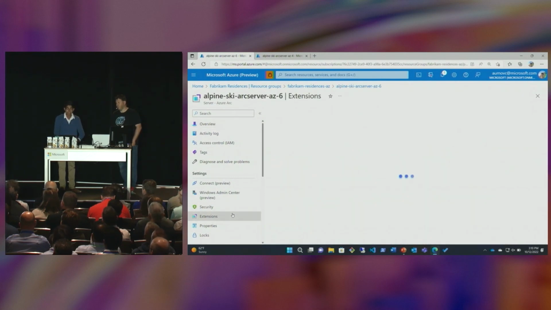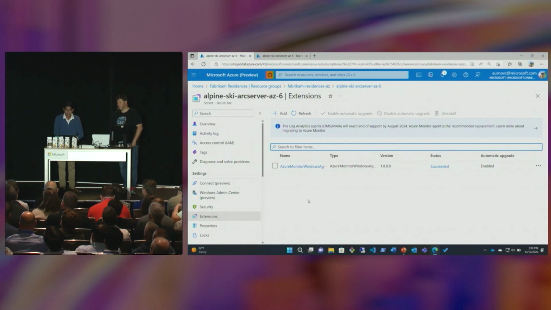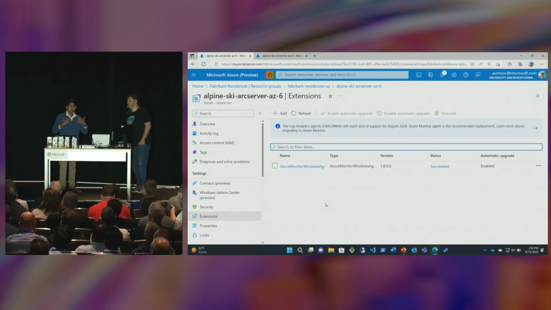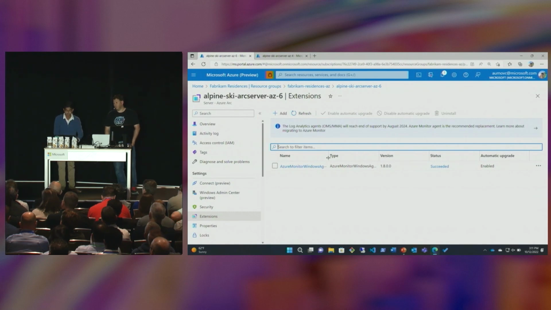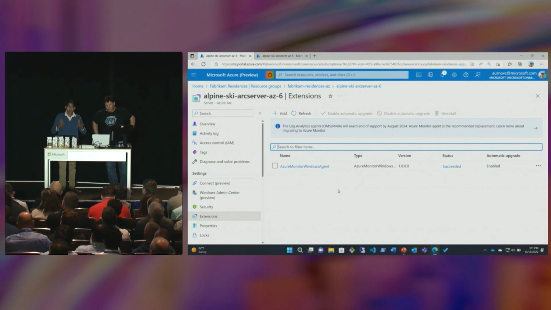Now, the inventory capability is just the tip of the iceberg. You also get visibility into extensions being deployed. So just like with our Azure VMs, you can deploy VM extensions. Arc-enabled servers support extension management. So you can deploy extensions at ease using Azure Policy, ARM, CLI, even Azure Portal. And so here we have the Azure Monitor Agent extension deployed for this Arc-enabled server. We would be able to click and automatically remediate as well. So this just encapsulates a very high level of some of the inventory capabilities you're benefiting from with Azure Arc.